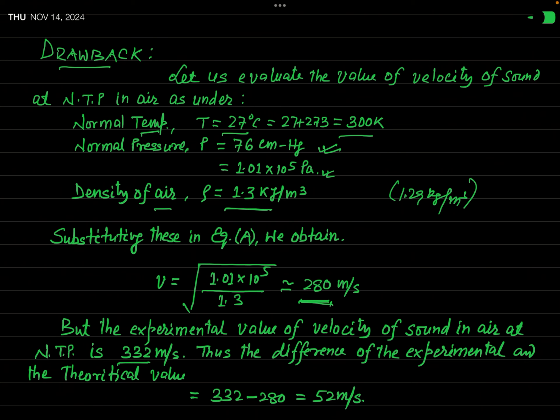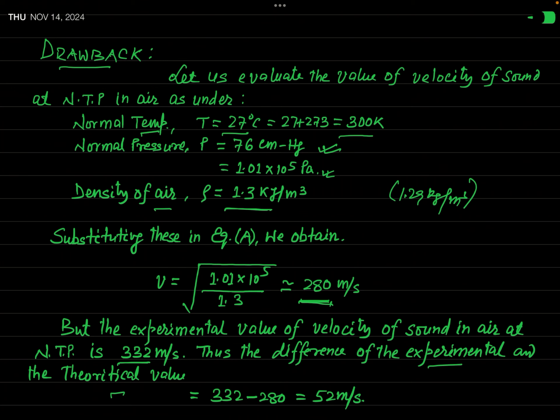But the theory is called correct only when the theoretical value differs from the experimental value by a negligible amount. Okay? If the theoretical value agrees with the experimental value, then the theory is called correct. But let us see here, what is the difference of the value of velocity of sound in air measured experimentally and measured theoretically.